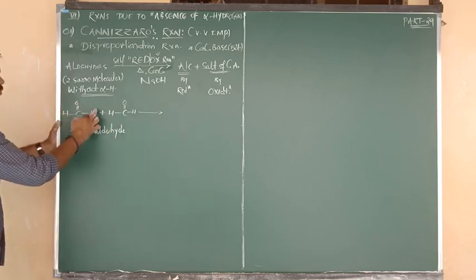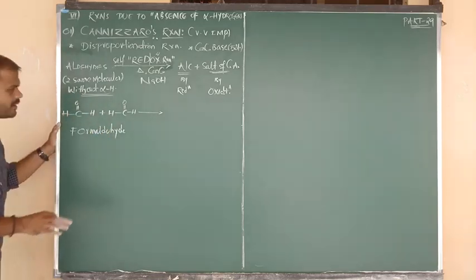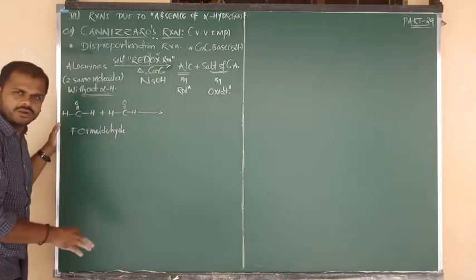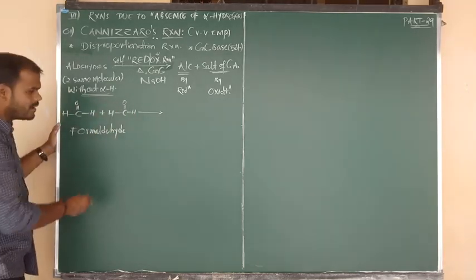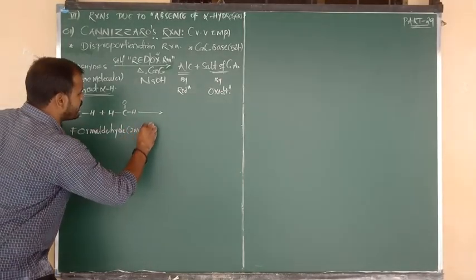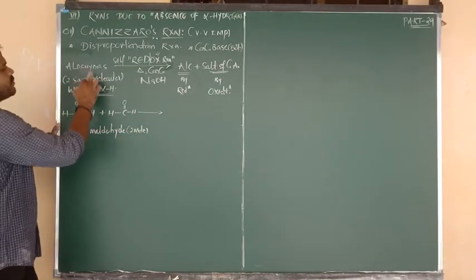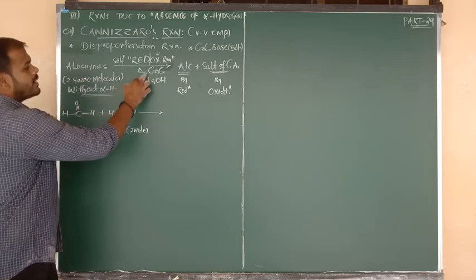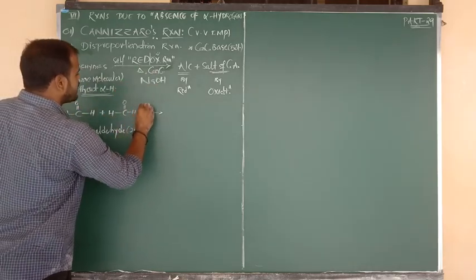CHO is the functional group, with no more adjacent alpha carbon. So I have taken 2 same moles of formaldehyde. They undergo heating with what? Concentrated NaOH.